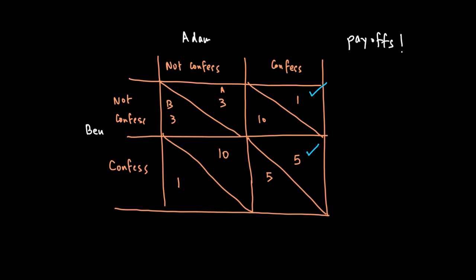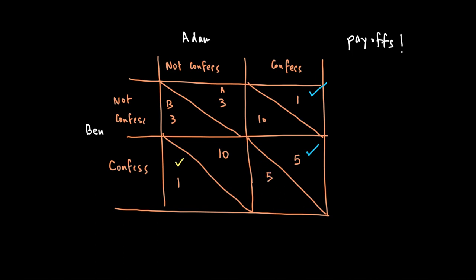Now, Ben will also be thinking along the same lines, because the payoffs are completely identical. If Ben thinks that Adam is not going to confess, then Ben can also not confess and get 3 years of punishment, or confess and get 1 year of punishment. Clearly, confessing is better, because 1 is better than 3. On the other hand, if Ben thinks that Adam is going to confess to the crime, then by not confessing he will have 10 years of punishment, but by confessing he'll get 5 years.